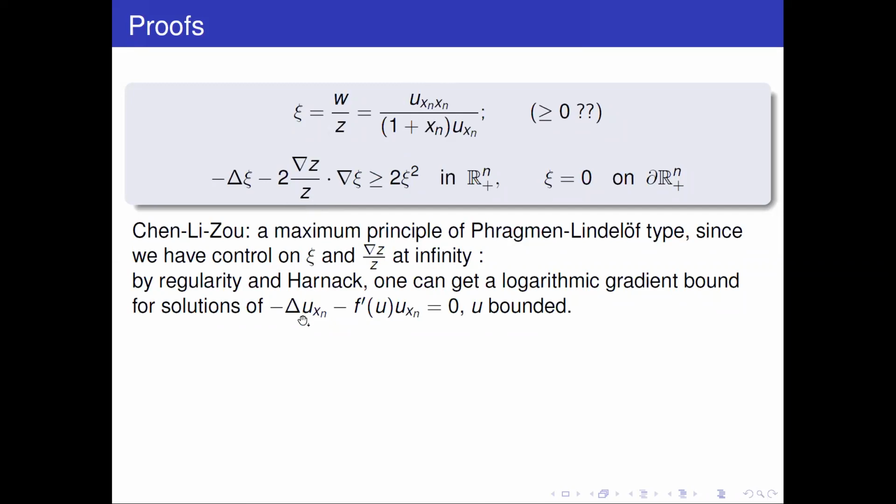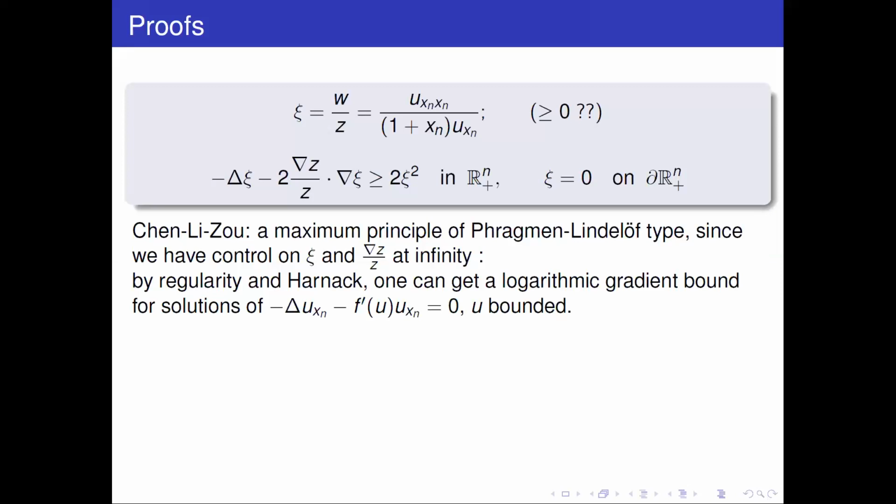And u_xn itself is a solution of a linear equation. And if u is bounded, this linear equation has a coefficient f prime of u, which is uniformly bounded in the half space. So by regularity and Harnack estimates, it is a known procedure, you can get a logarithmic gradient bound for solutions of this thing, which is exactly what you need to bound both gradient of z and xi to get a bound on the gradient of u_xn over u_xn.